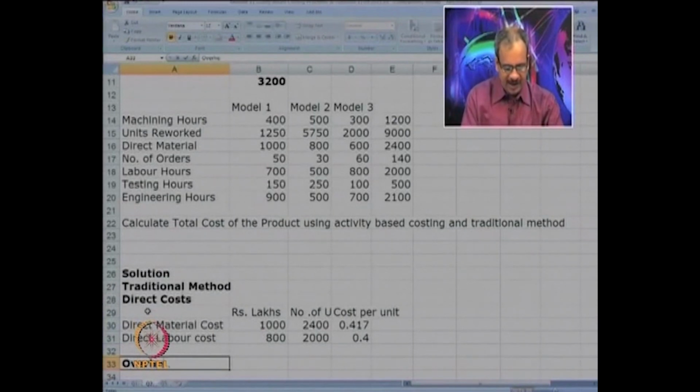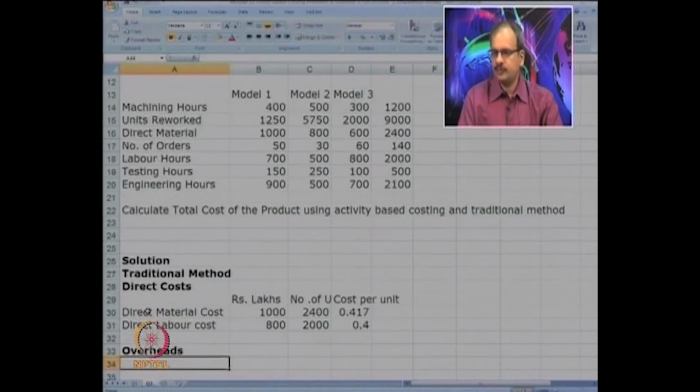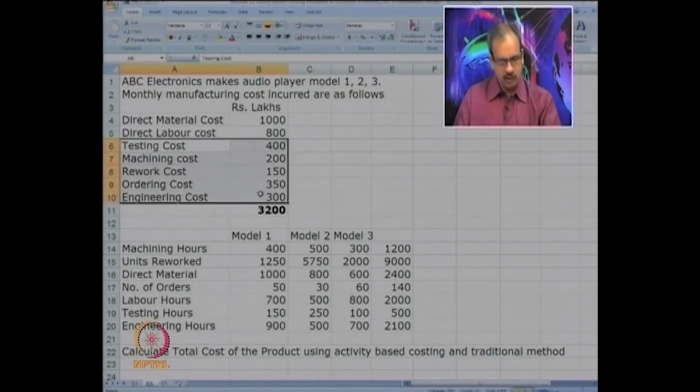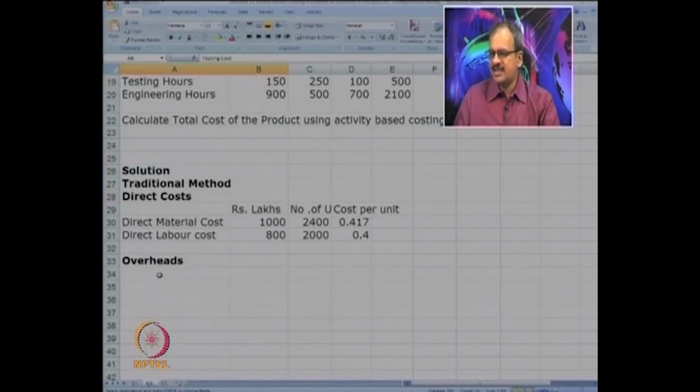Now let us look at overheads. In the traditional system, all overheads will be clubbed and we will calculate a single rate for all the overheads. So let us take all the overheads.